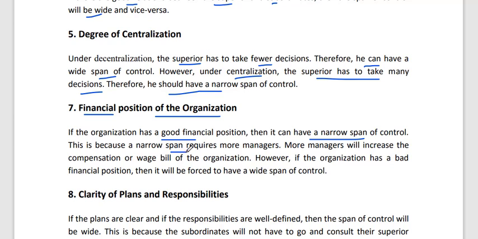This is because a narrow span requires more managers. More managers will increase the compensation or salary expense of the organization. So if you have a good financial position in your company, you can use a narrow span of control. And if an organization has a bad financial position, then it will be forced to have a wide span of control.